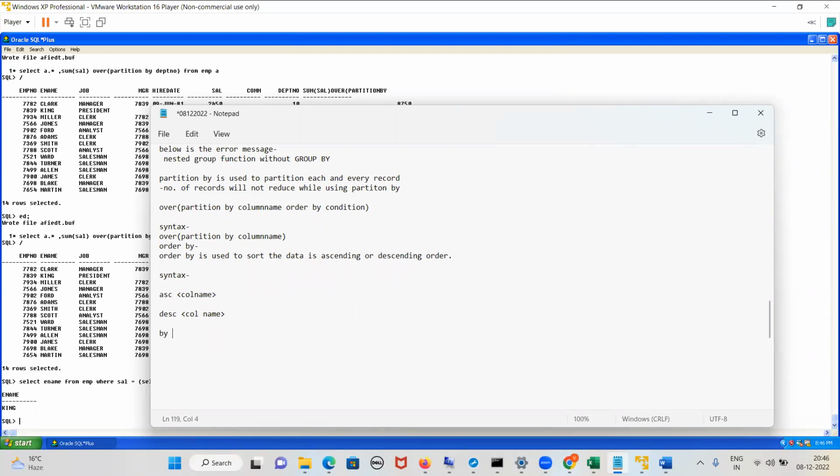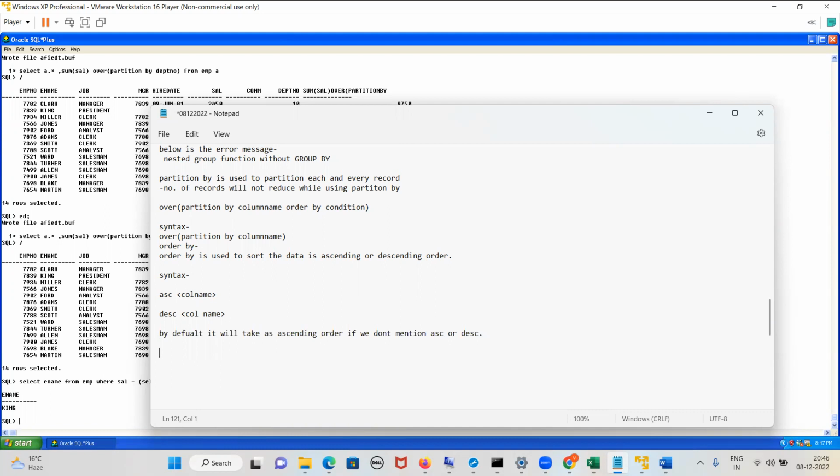By default, it will take ascending order.